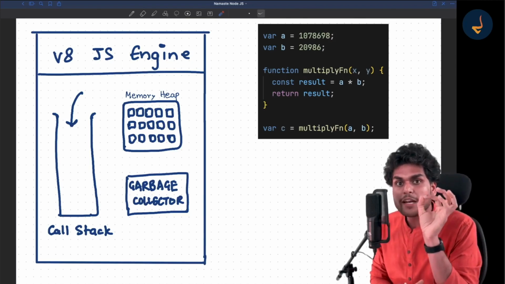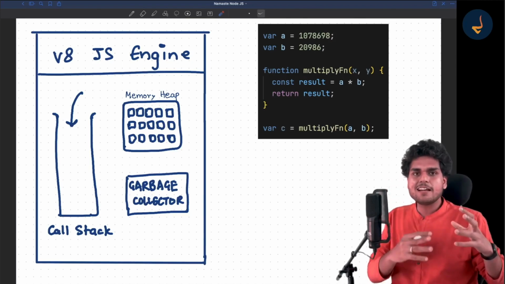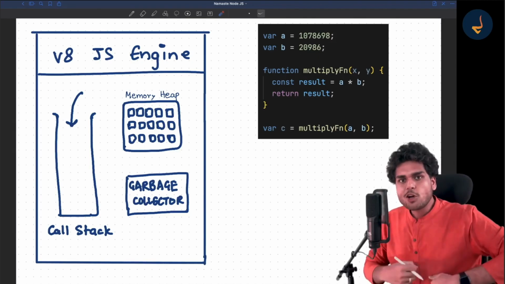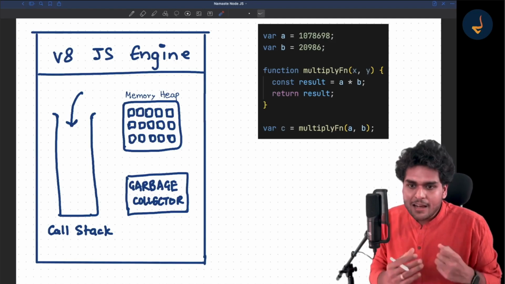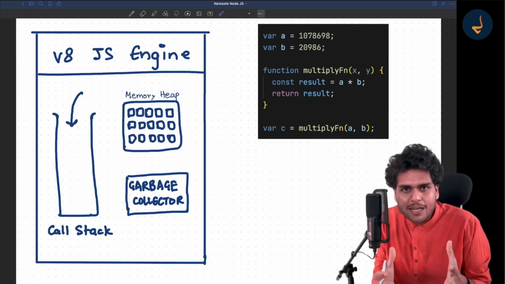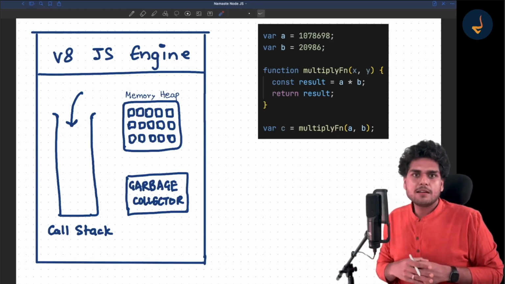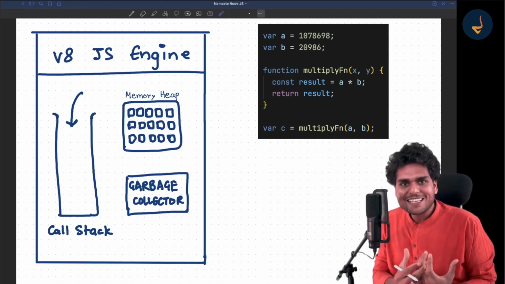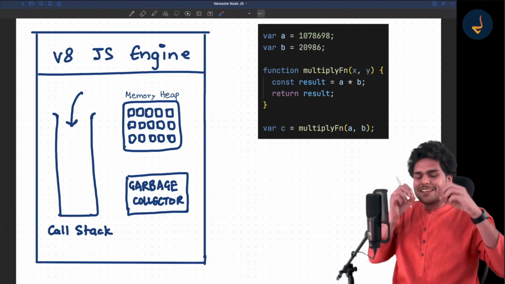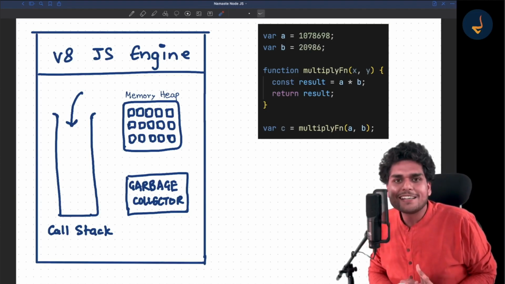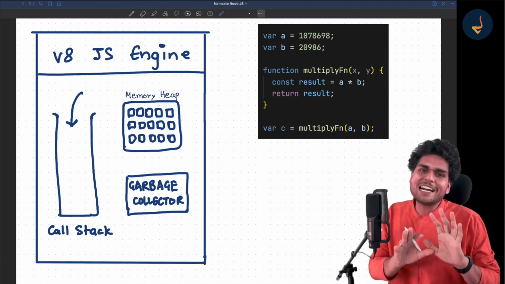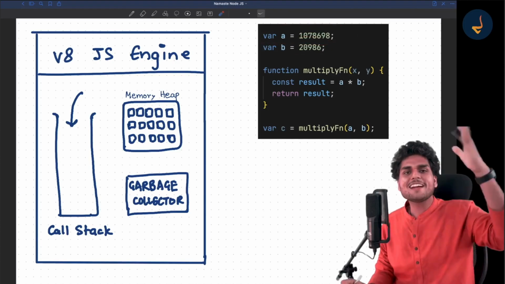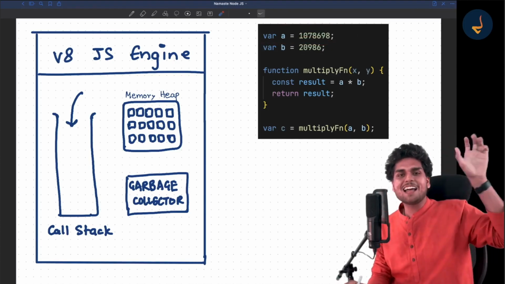Let me tell you, in languages like C and other low level programming languages, you have to manage your own garbage collection, right? We as programmers have to allocate memory and deallocate memory. Otherwise, it will consume a lot of memory. But in languages like JavaScript, all these complex things are put inside the engine, and we just write our normal code. We just define variables. We don't think about whether we should collect the garbage or not.